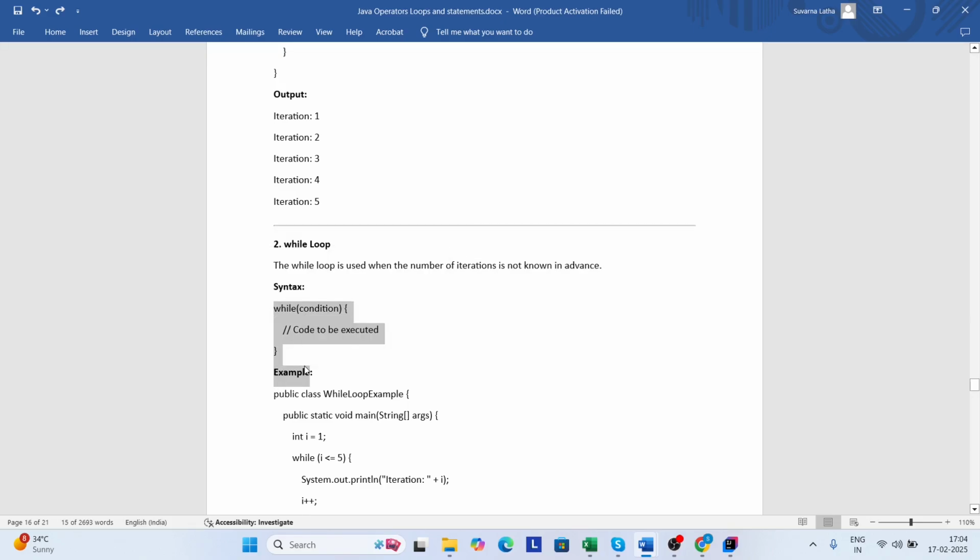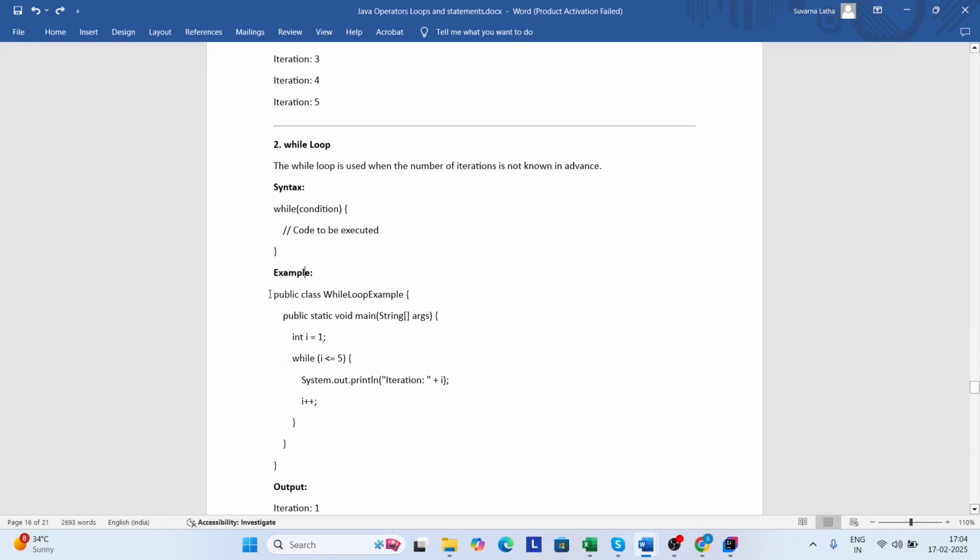This is the syntax for the while loop and example code for the while loop. Here you can see, we are giving the condition i less than or equal to 5, and here we are printing the i value and we are incrementing the value. It checks the condition first. Initially the i value is 1, so first it prints 1, and again the i value is incremented by 1, so i changes to 2. 2 is less than or equal to 5, the condition is true, so again it prints the i value 2.